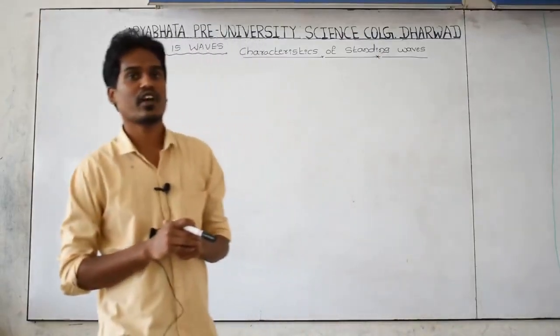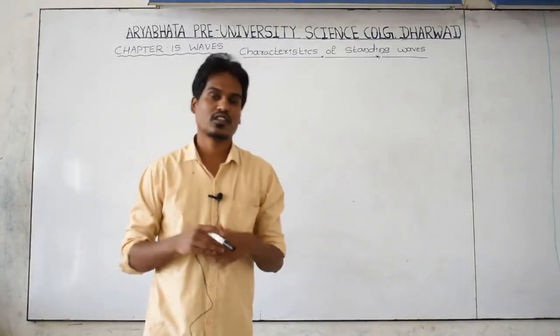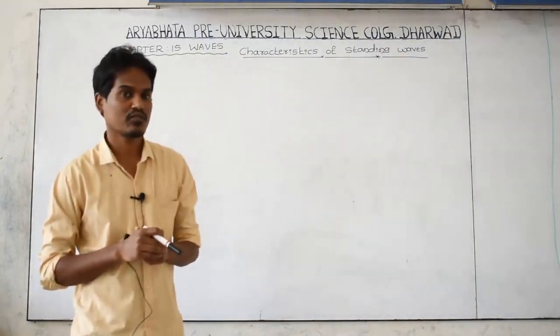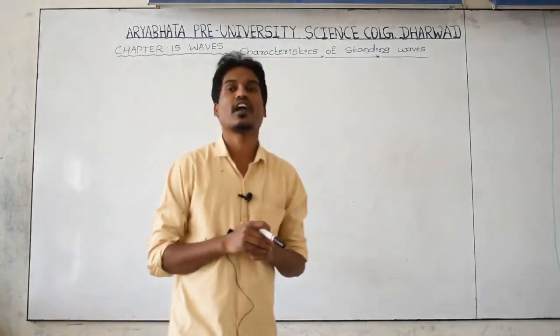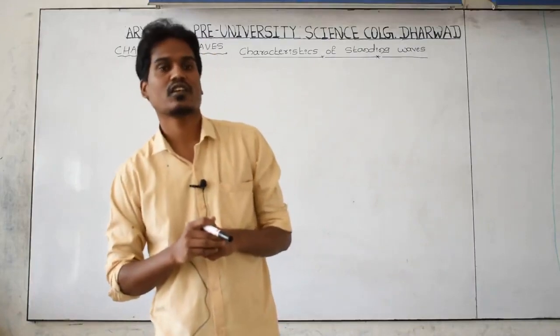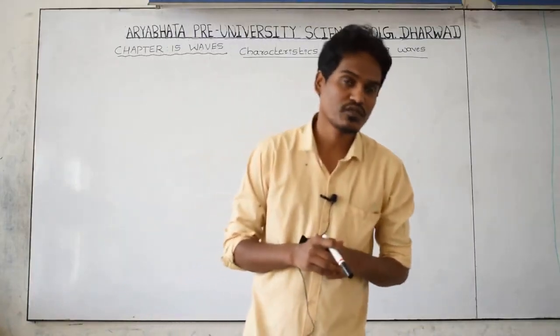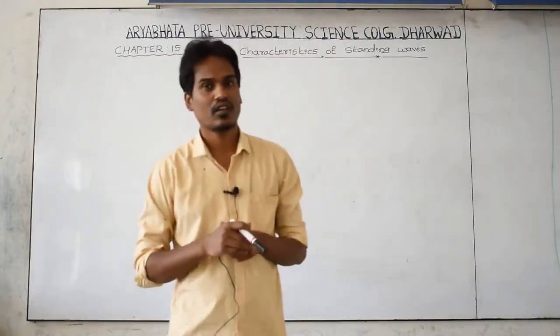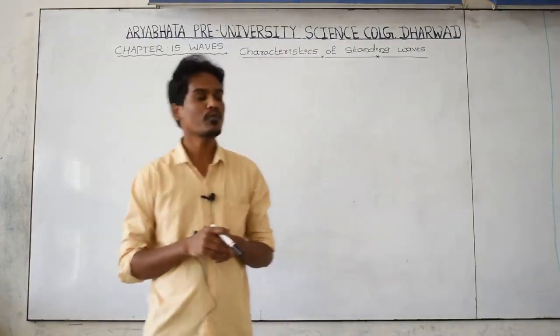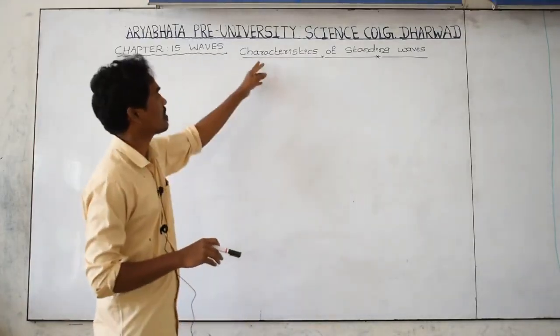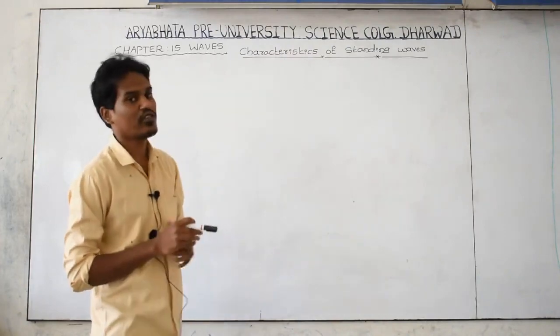In the previous class we discussed the theory of standing waves with mathematical representation, the condition of node points and the condition of anti-node points, along with the phase angle and path of the wave. Today's concept is the characteristics of standing waves.